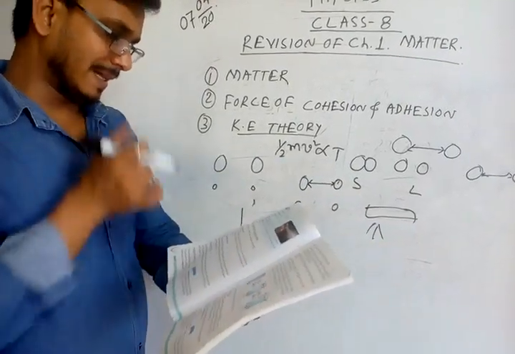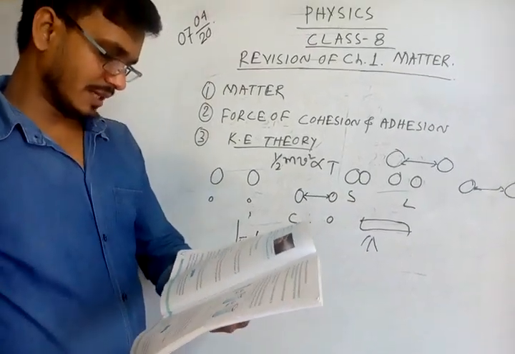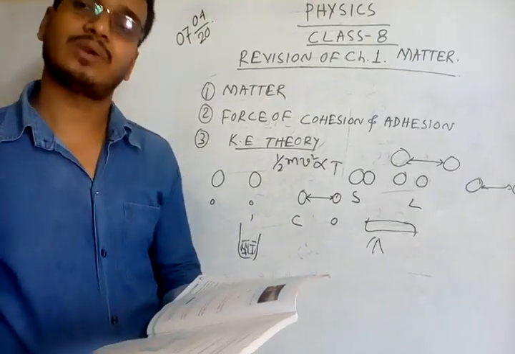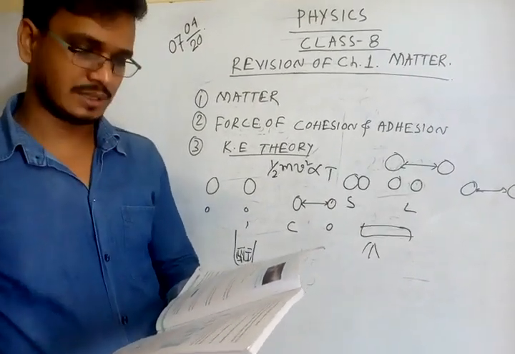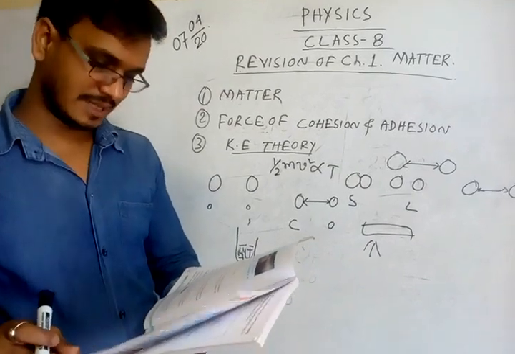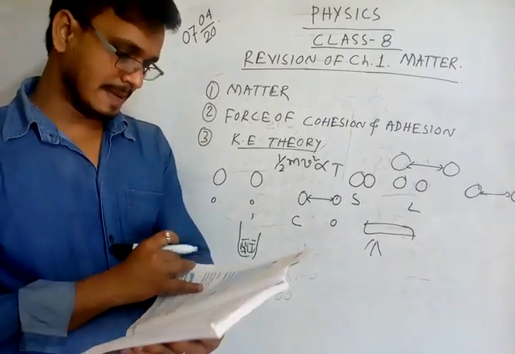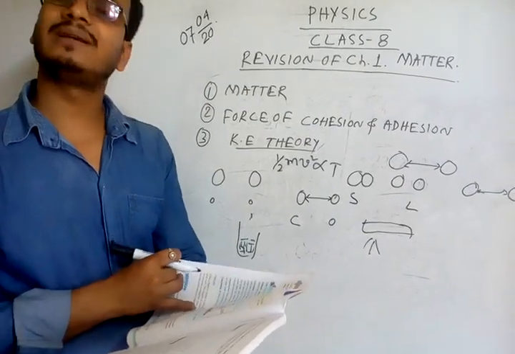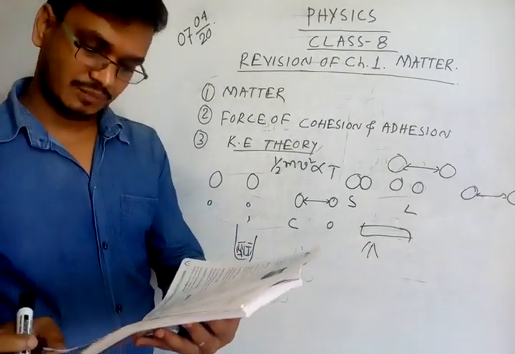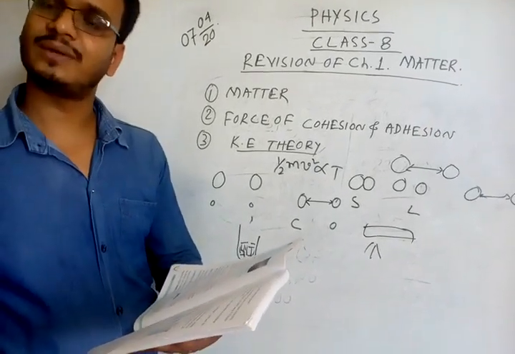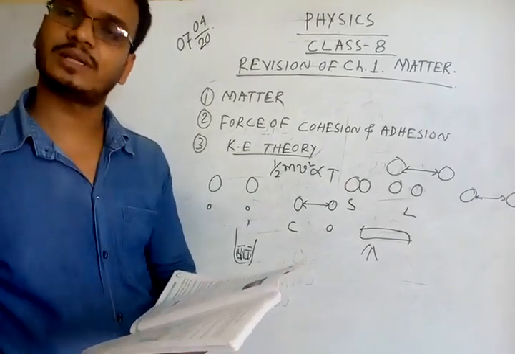After that, the change of state is mentioned. Whenever we give heat to a substance and it changes from one state to another, that is known as change of state. Different kinds are mentioned here: melting and freezing. Melting means a solid converts to the liquid state by absorbing heat.